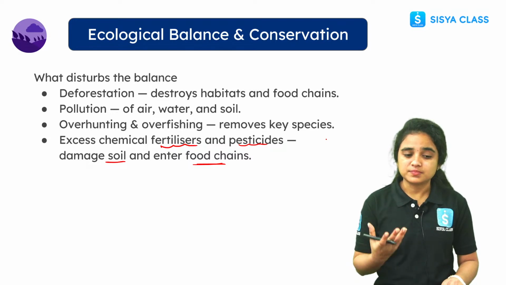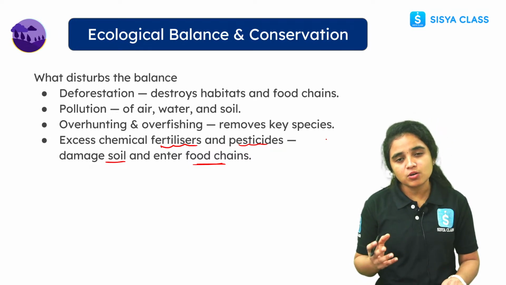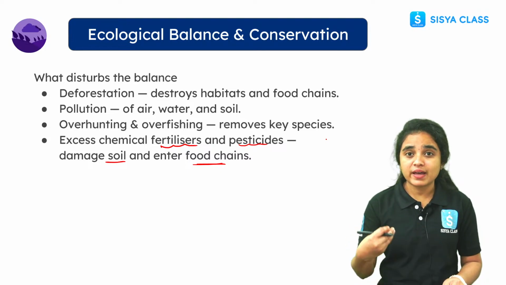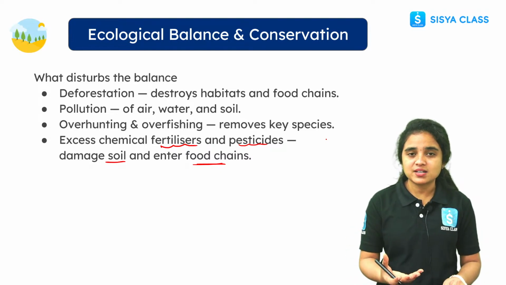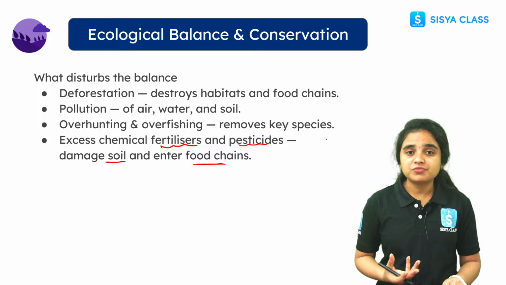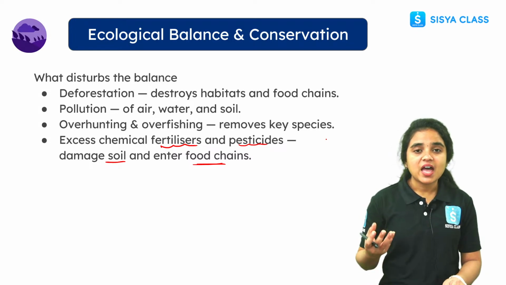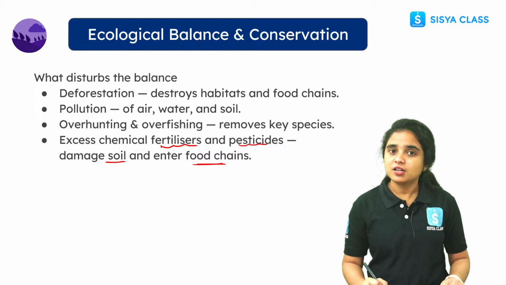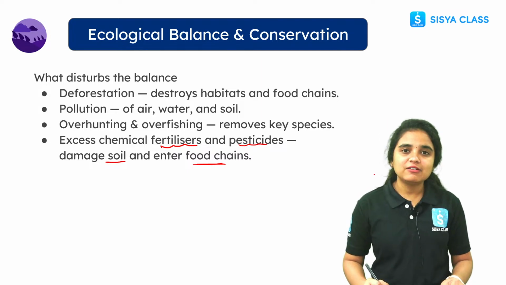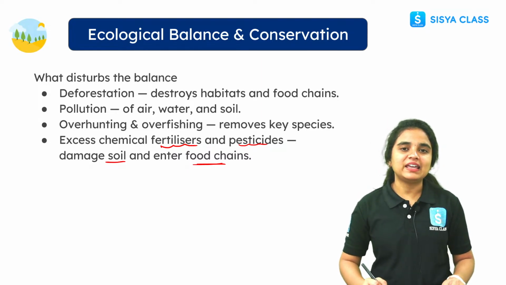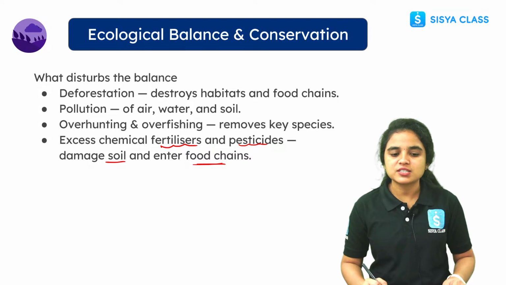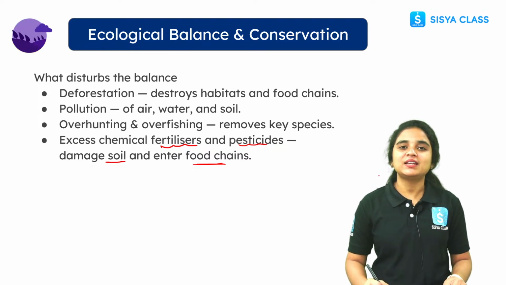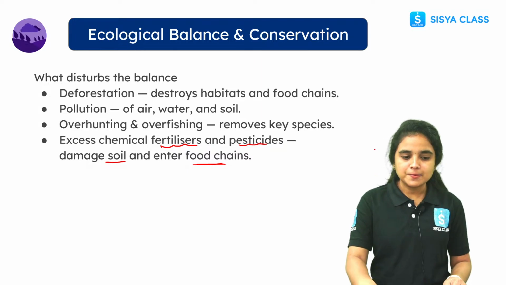Not only living organisms, non-living components also play a major role, by giving light energy to the plants, by giving water for survival that we are drinking, and the soil giving us nutrients, right. So this is how every living and non-living component plays its major role in our ecosystem, in our earth and in our nature. That's why we are surviving happily in our today's life, right.